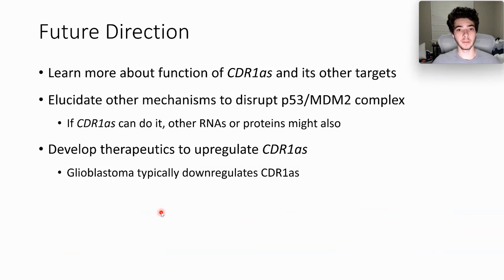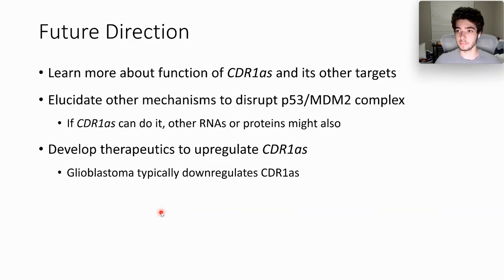Future directions. This paper also has a lot of potential for future direction. One of them being we can learn more about how CDR1AS affects other targets throughout the body. So we just discovered it can bind proteins. What other proteins can it bind? We can elucidate other mechanisms to disrupt the p53 MDM2 complex.